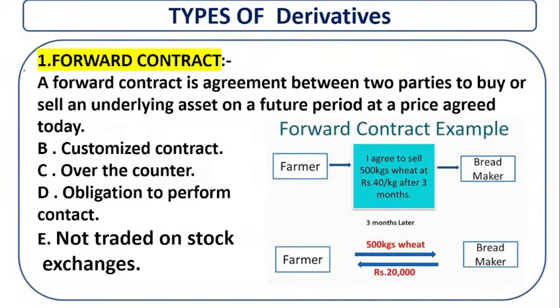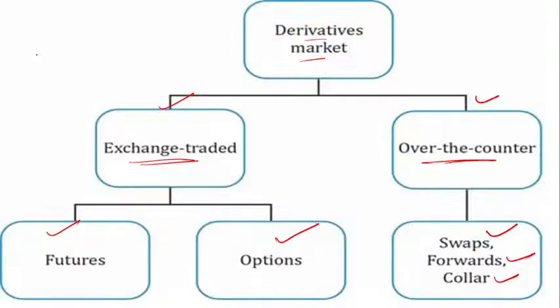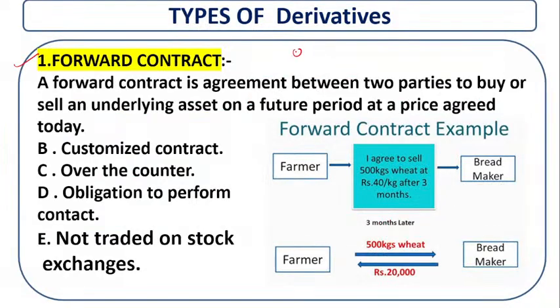The types of derivatives: first we discuss the forward. Forward is related to OTC, over the counter. Clear? So what is a forward contract? A forward contract is an agreement, because every contract is an agreement, between two parties to buy or sell an underlying asset at a future period at a price agreed today, which I have already told you is a derivative.